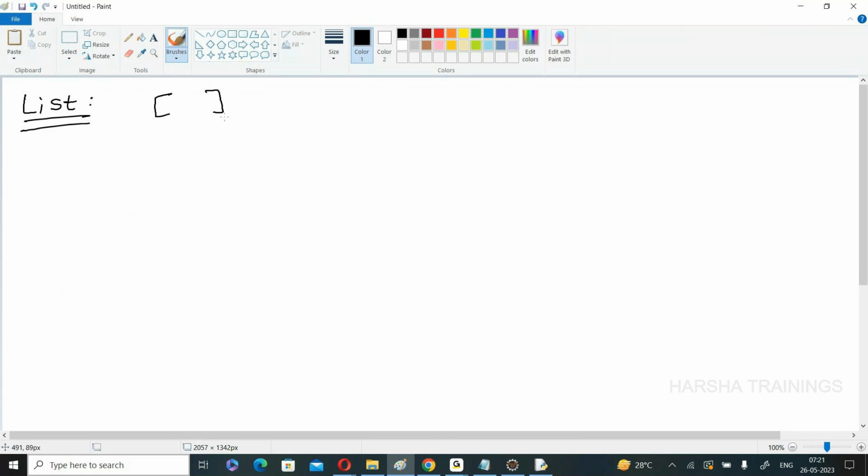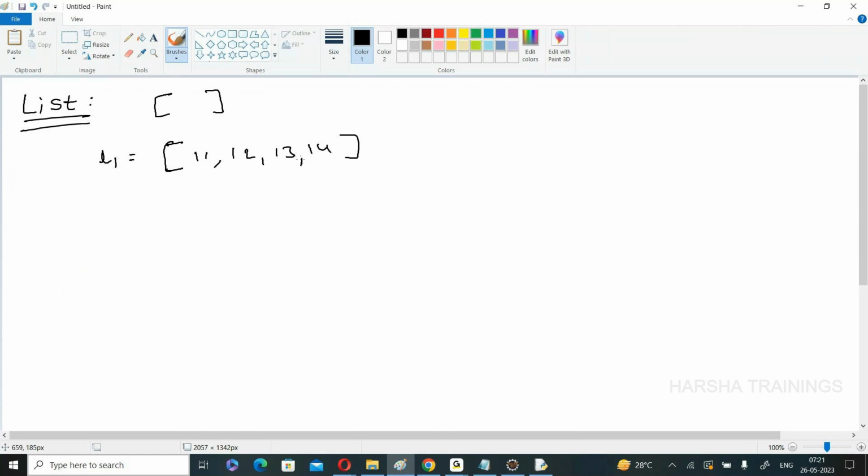All the elements are separated by comma. Now create a list. Some L1 is equal to, open the square bracket, 11, 12, 13, 14. Like this, one list is created. Clear the point? You can take some set of elements in square brackets.